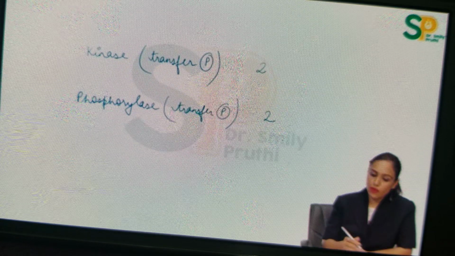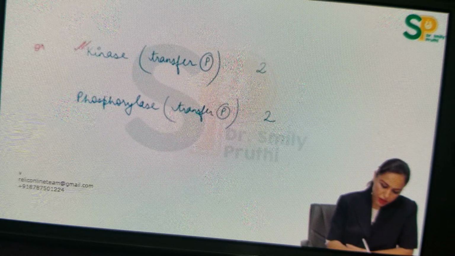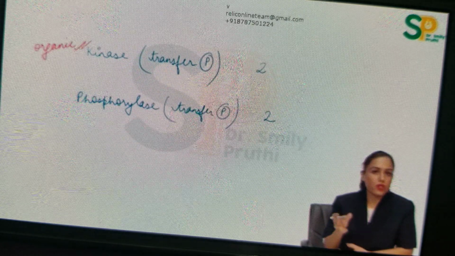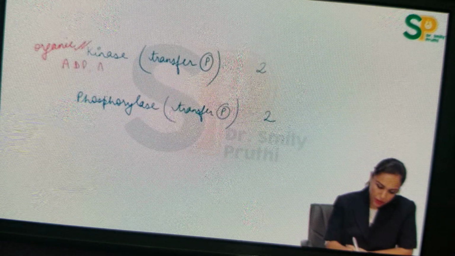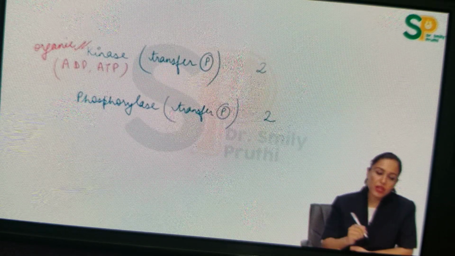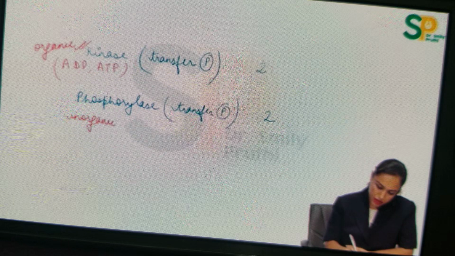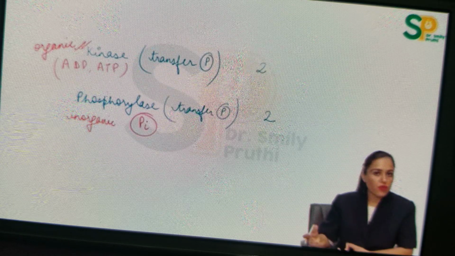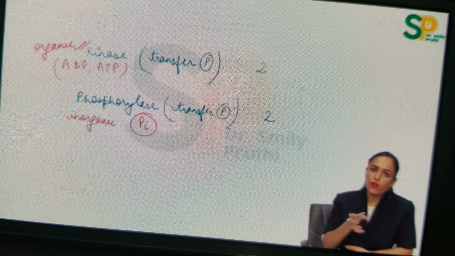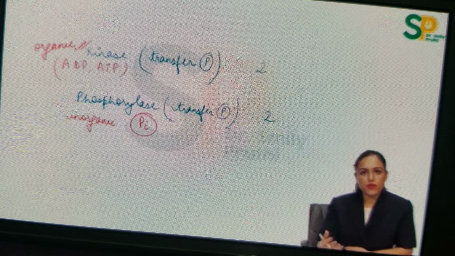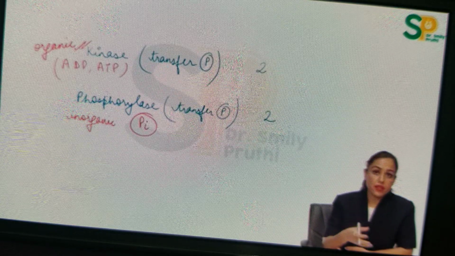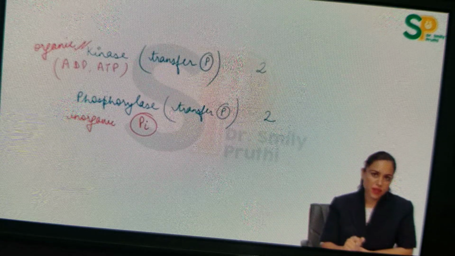But now tell me what is the difference between kinase and phosphorylase. Actually, kinase will transfer organic phosphate. Organic phosphate means the phosphate is present in some compound like ADP, ATP. This is organic phosphate which is used by kinase. But phosphorylase will transfer inorganic phosphate, like Pi. This is the free phosphate which is always present in the cells, right? So free phosphate which is not bound, that is inorganic phosphate, that is transferred by phosphorylase enzyme, and the organic phosphate, especially in the form of ADP, ATP, that is transferred by kinase enzyme.